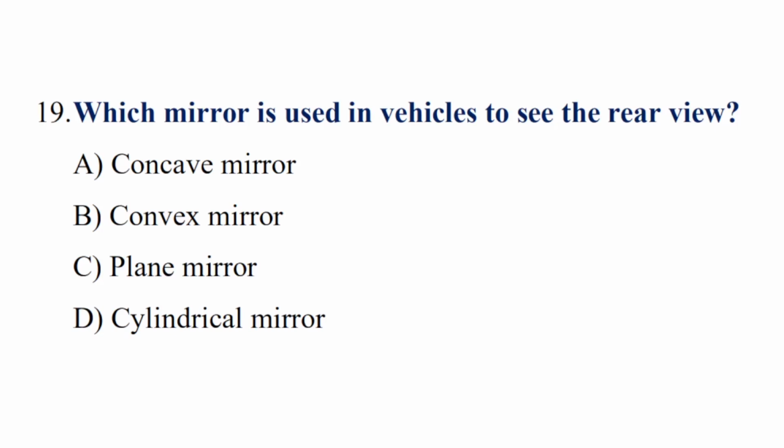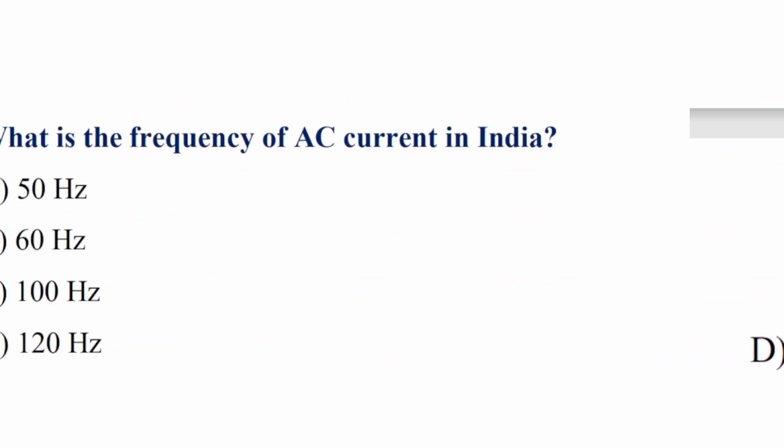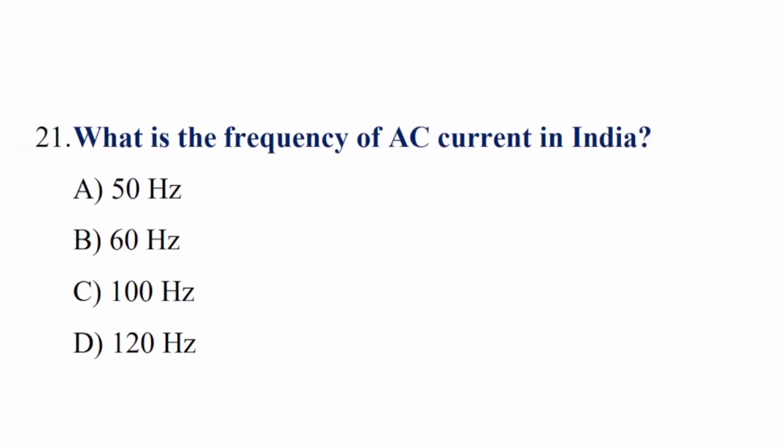Question number 19. Which mirror is used in vehicles to see the rear view? Correct answer is option B, convex mirror. Question number 20. Which type of lens is used to correct myopia? Correct answer is option B, concave lens. Question number 21. What is the frequency of AC current in India? Correct answer is option A, 50 Hz.